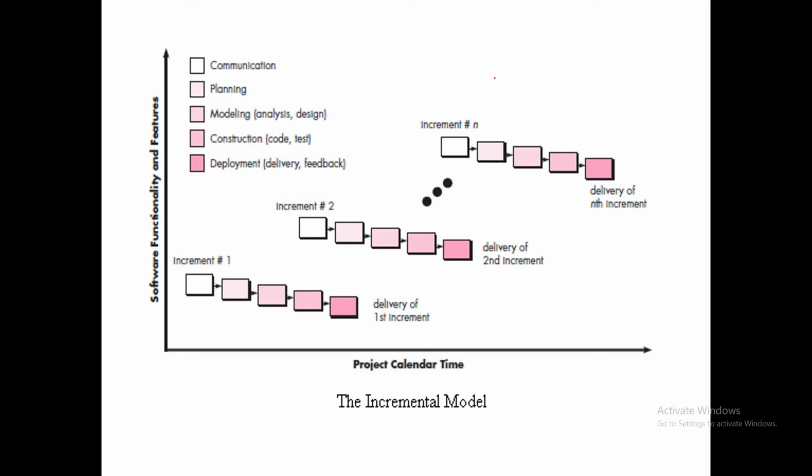Now there can be many situations in a software development process in which initial software requirements are reasonably well defined, but the overall scope of the development effort is not clear at the time. शुरुआत में हमें पता है कि करना क्या है, but overall scope, the project is quite big, the project is large enough so that it is very difficult to understand all the requirements at once.